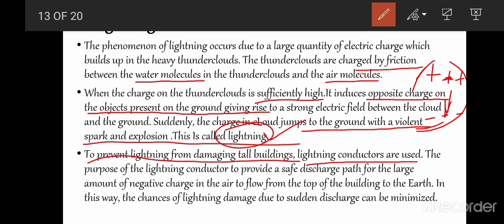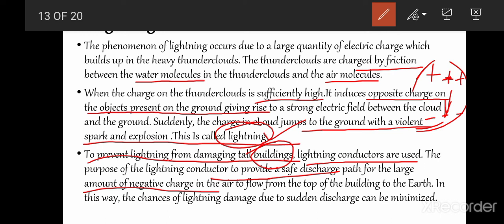As buildings have electrical equipment also, if they are unprotected, the lightning can destroy electrical equipment and other things inside the buildings, and the buildings as a whole also. The purpose of a lightning conductor is to provide a safe discharge path for the large amount of negative charge in the air to flow from the top of the building to the earth.